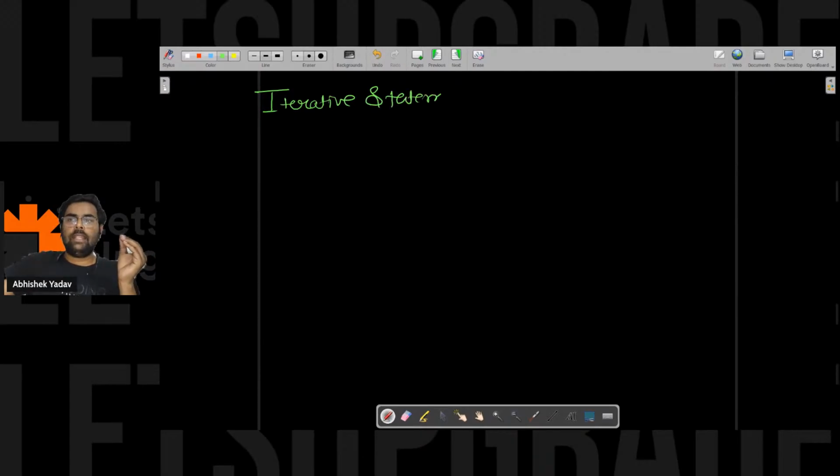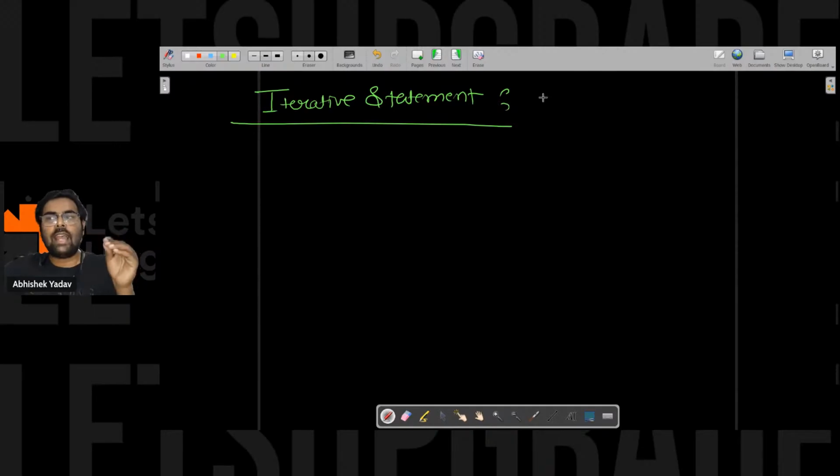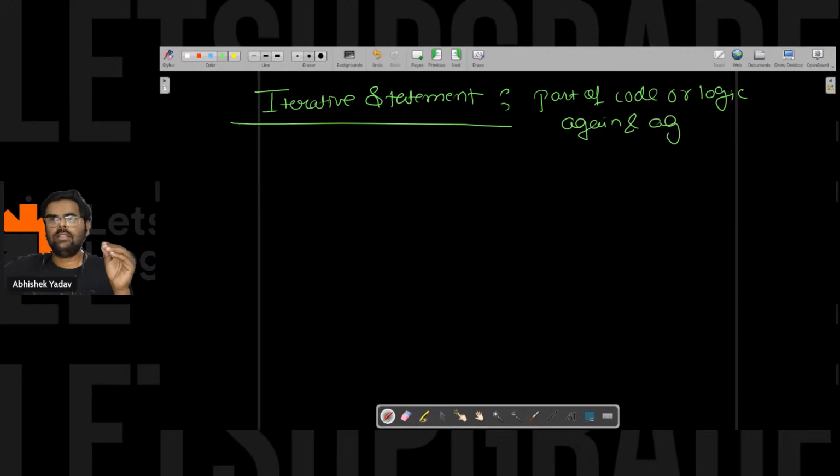Iterative statement here. Anyone knows what is this iterative statement? Like we have discussed this part, right? When I have to execute part of a code or logic again and again, then I can use iterative statement.